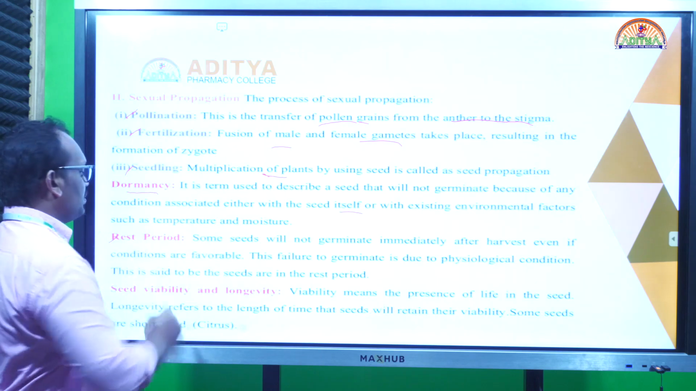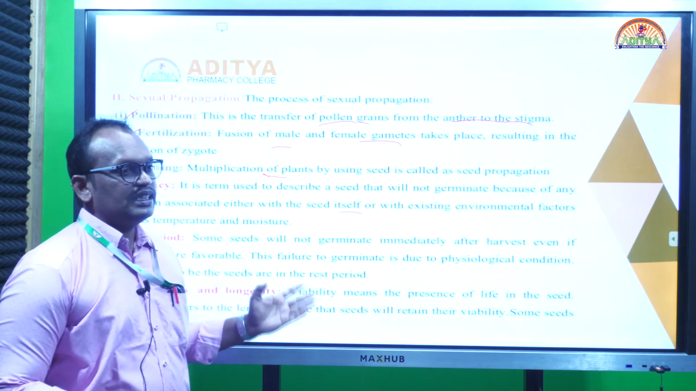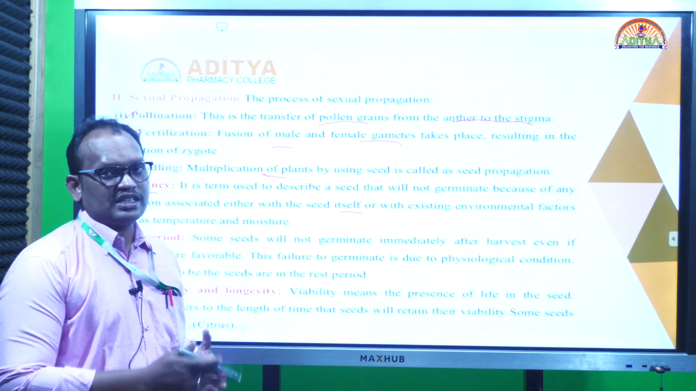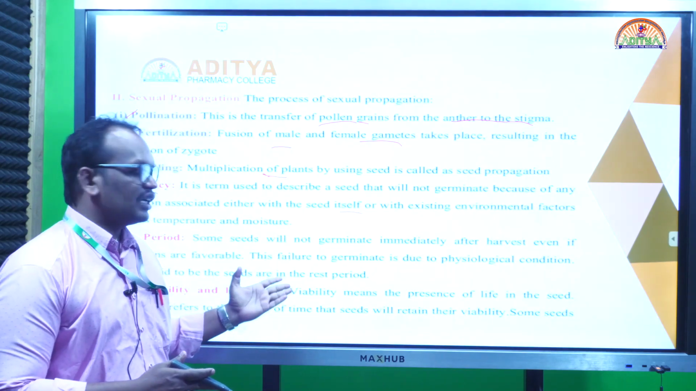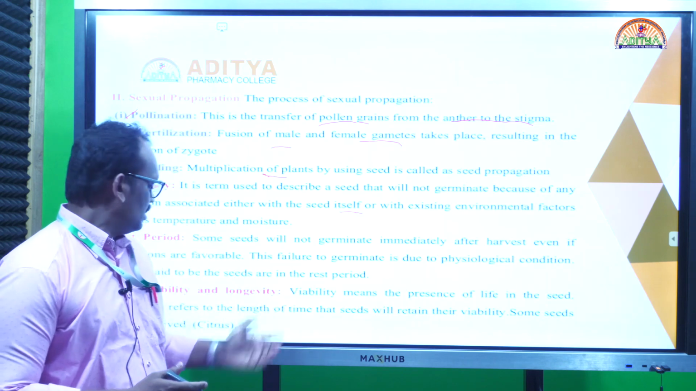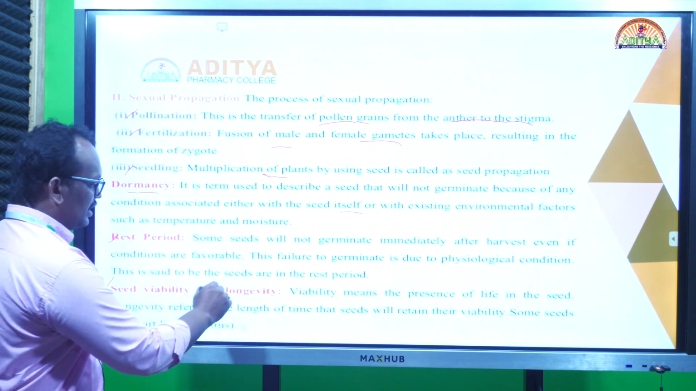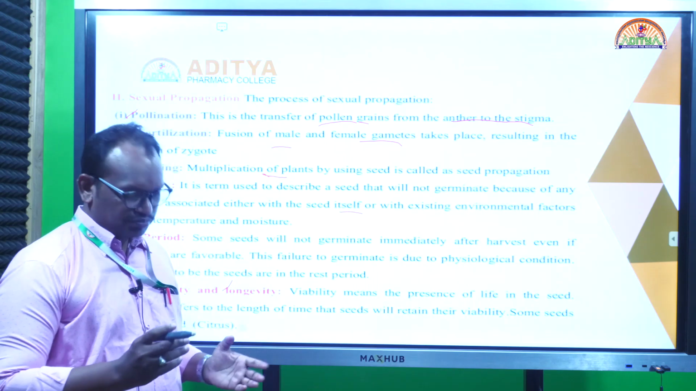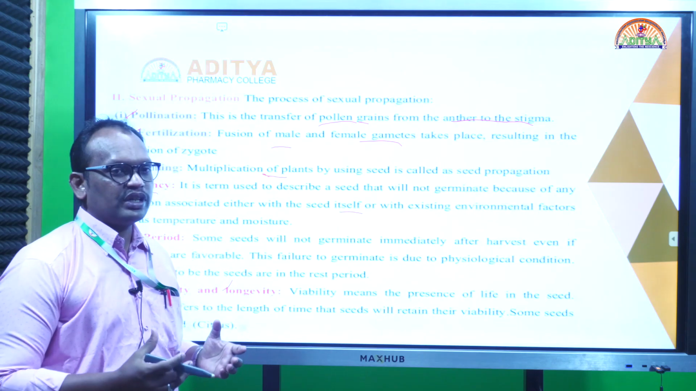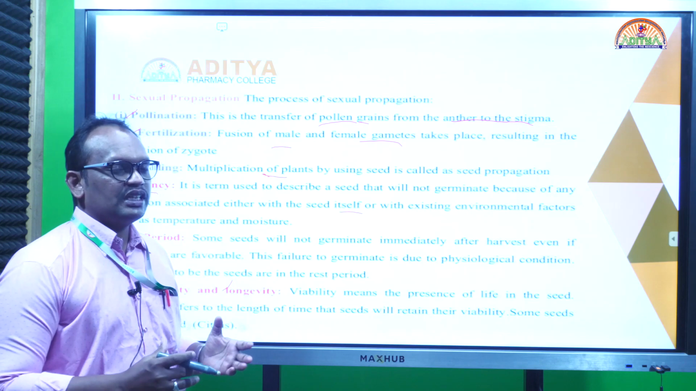And rest period: sometimes, even when the seed has favorable conditions, it does not germinate. That process is called the resting period, during which the seed cannot germinate. And also seed viability and longevity: seeds can be long lived because the endosperm contains nutrients and proteins, so they can stay viable for a longer time.